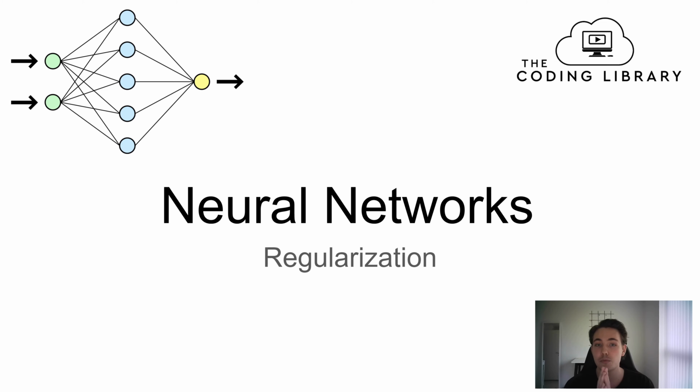In the last video, we talked about overfitting and underfitting in a neural network, and I mentioned regularization shortly and how we can use regularization to reduce overfitting in a neural network. So this is what we're going to talk about in this video. I'm going to show you some different methods we can use for regularization, and then I'm going to show you how we can use regularization to reduce overfitting in neural networks when we are using Keras in actual code.